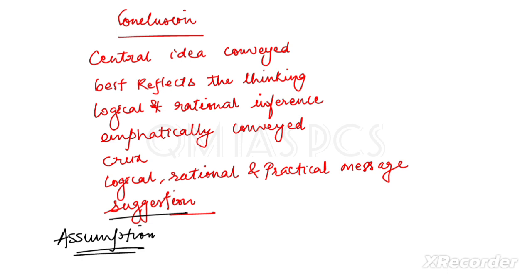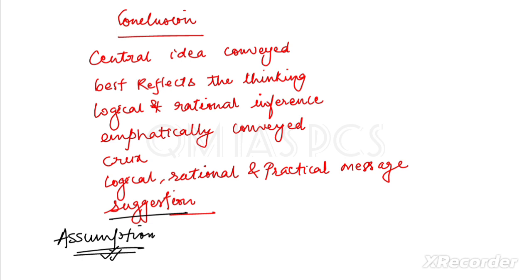Whenever we are reading any passage that is based on some assumption, you have to understand which type of assumption is taken there, and what type of conclusion we are getting from it. This is the central idea of this session, right?